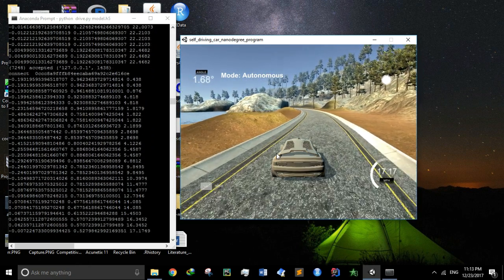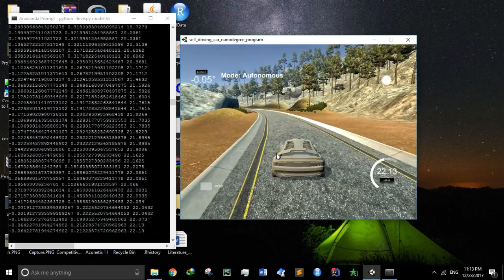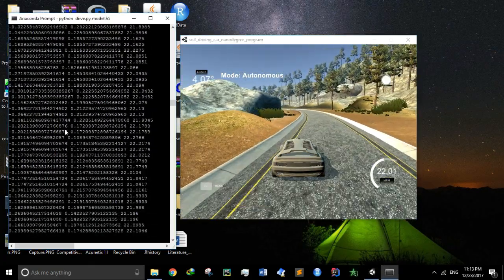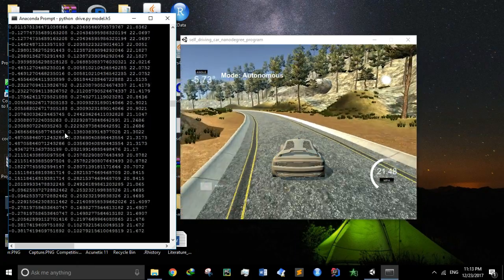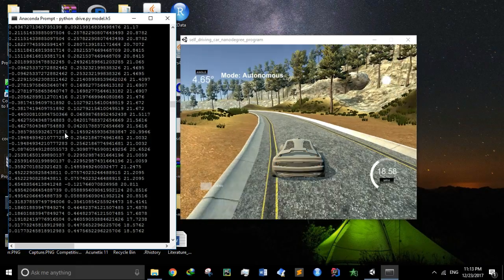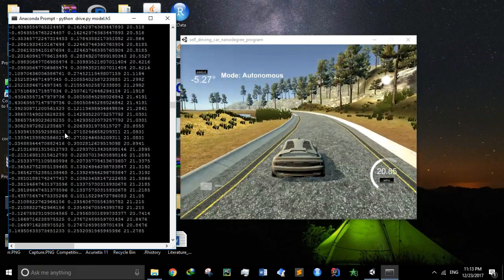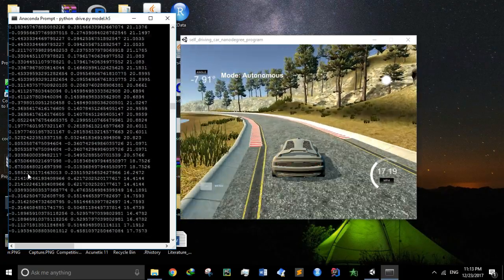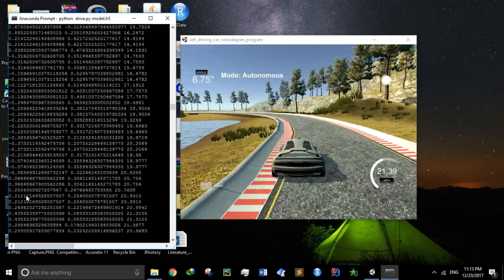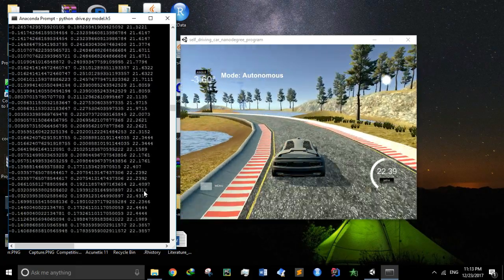For now, in the autonomous mode, the car is sending current images to the server, and the server is responding with the corresponding key to be pressed. That means the angle and expected speed, and it will define the throttle, I mean the acceleration itself. On the left we have three things: the corresponding angle, then acceleration, and then current speed.